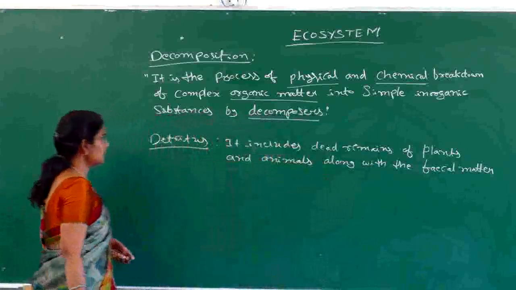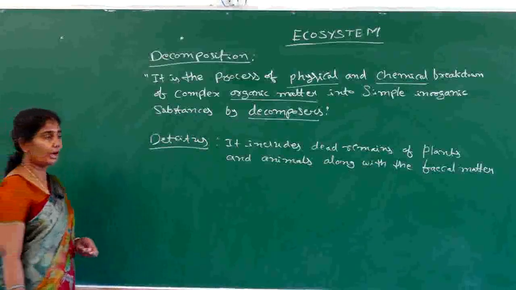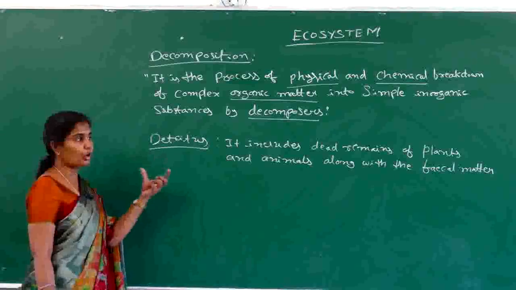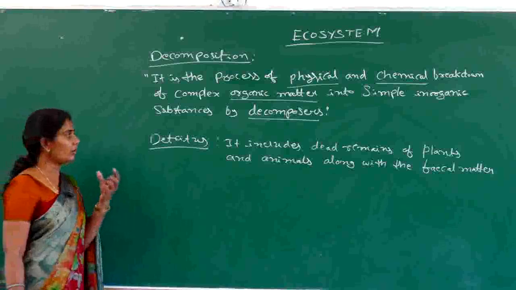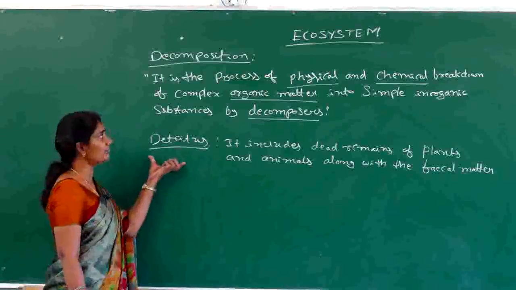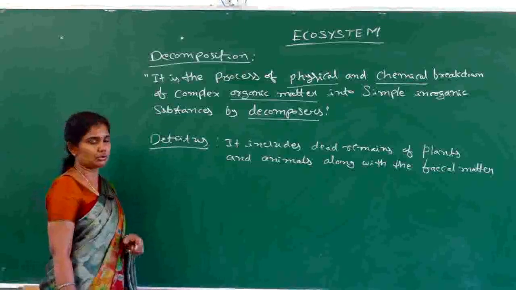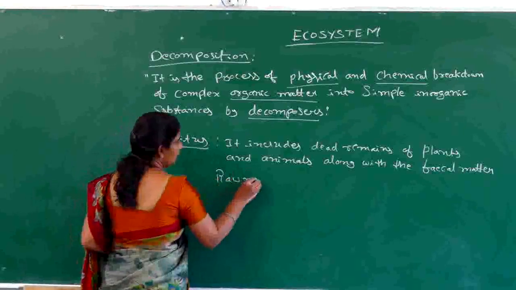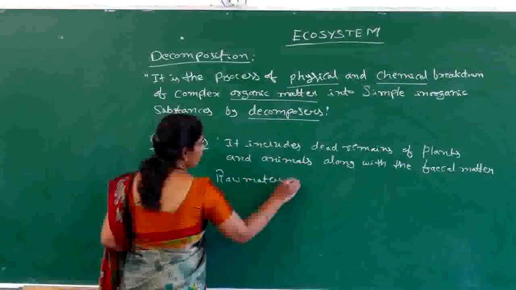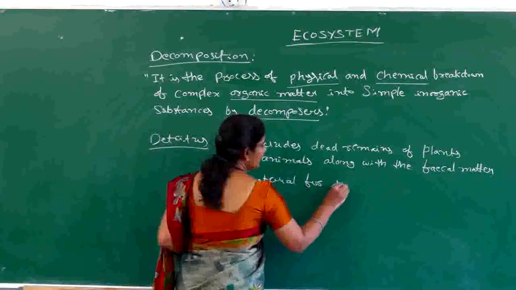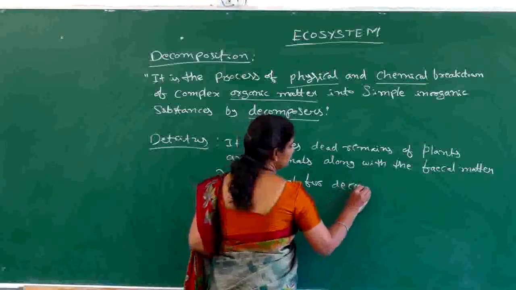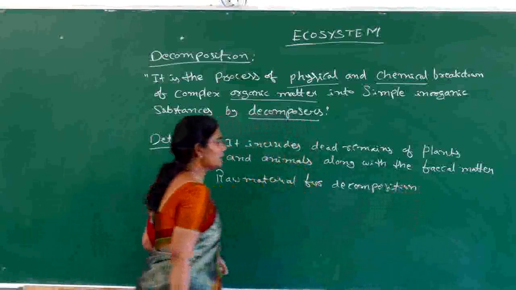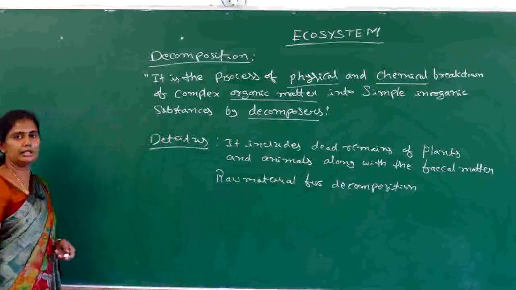This is considered as detritus, and we have to remember that detritus is the most important component needed for the process of decomposition. That's why detritus is considered as a raw material for decomposition.